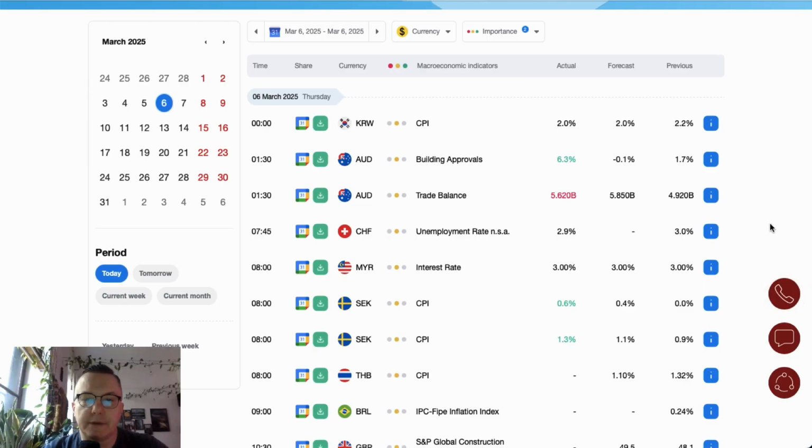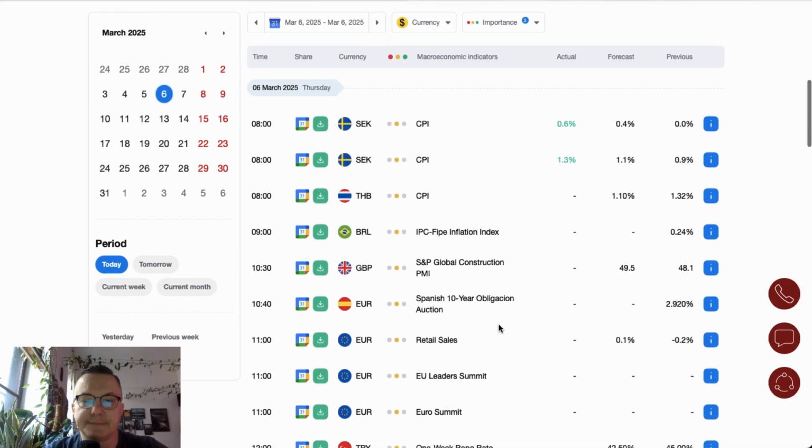Overnight data during the Asian session were not quite that satisfying or important. Building approvals in Australia increased from 1.7 to 6.3, beating the expectations. Trade balance increased from $4.92 billion to $5.62 billion. Unemployment rate in Switzerland went down from 3% to 2.9%, and the rest of the London session is about the CPI